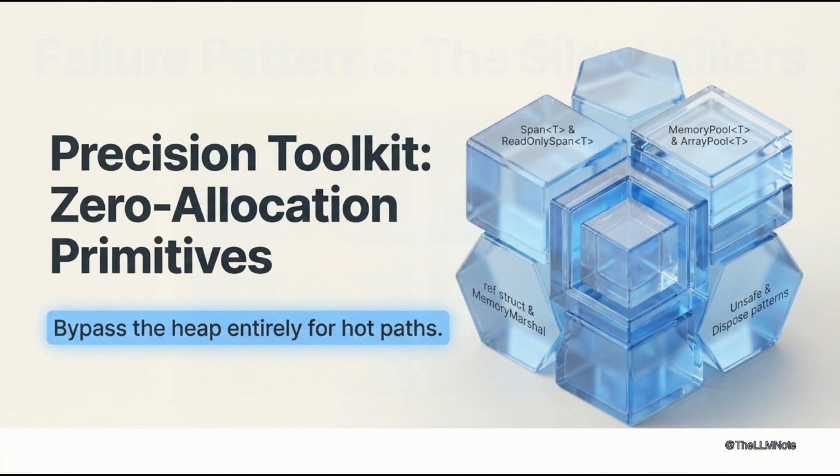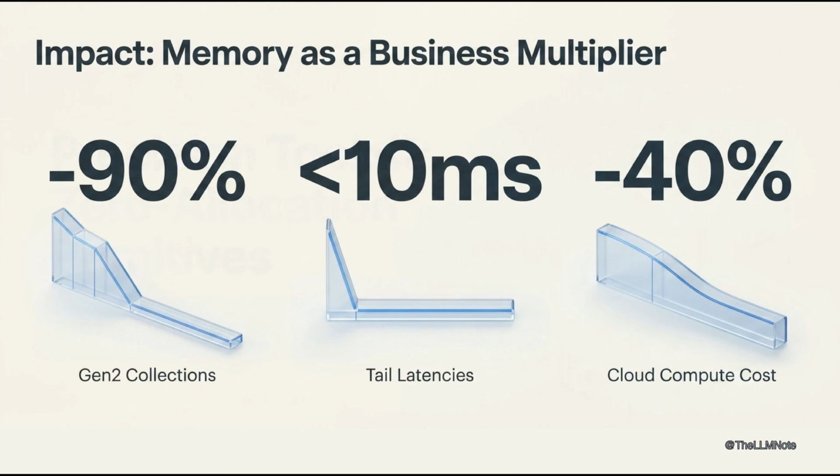But here's where it gets interesting. The precision toolkit: zero-allocation primitives. Span<T>, ReadOnlySpan<T>, MemoryPool, MemoryMarshal, Unsafe, ref struct, and dispose patterns. These APIs bypass heap allocation entirely for hot paths. So what's the real problem?